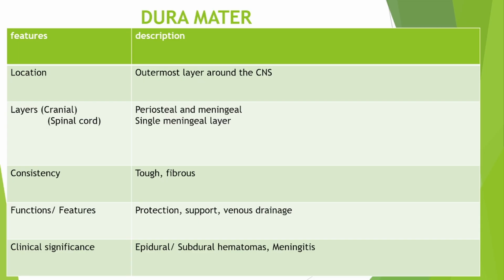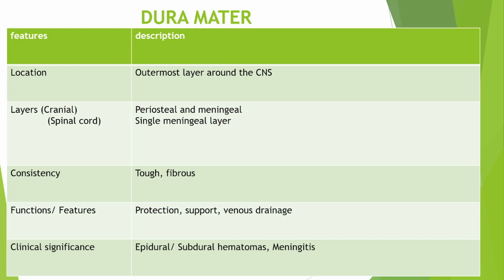All right, another very important thing is the venous drainage. There are many venous channels called sinuses found in the dura mater. One of them is the superior sagittal sinus.